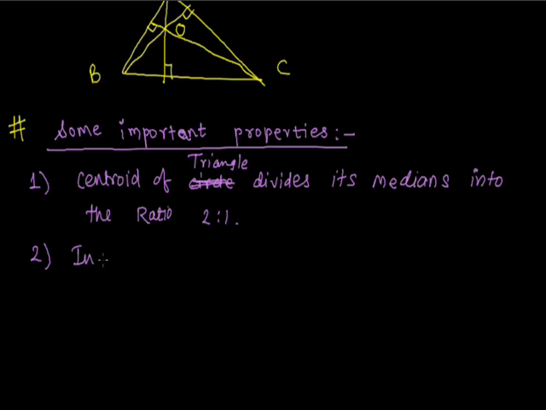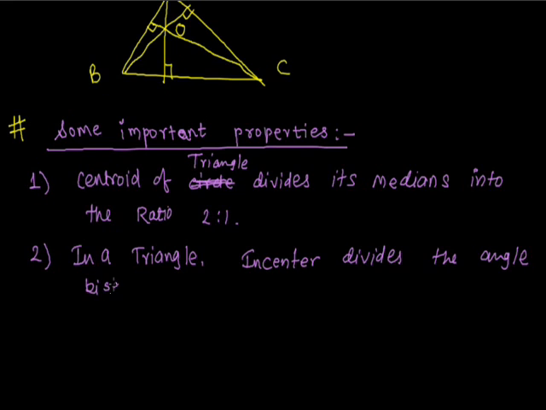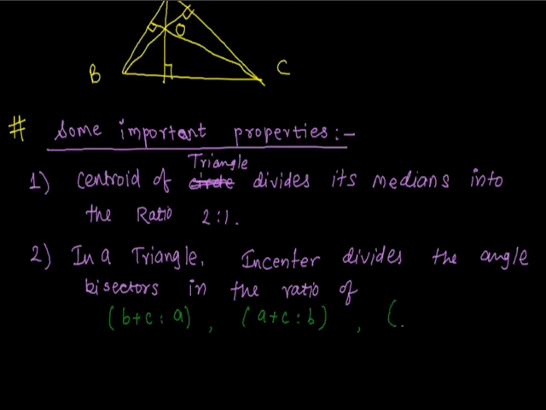In a triangle, the incenter divides the angle bisectors in the ratio of B plus C is to A, A plus C is to B, and A plus B is to C.